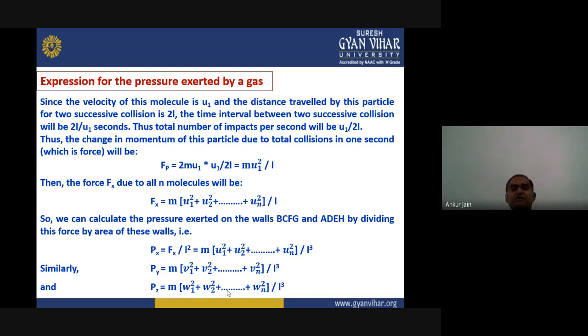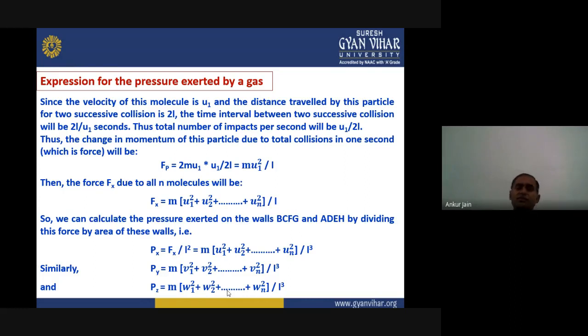The time interval between two successive collisions is distance divided by velocity, that is 2L upon u1 seconds. So the total number of impacts per second will be the reciprocal of that time, that means u1 upon 2L.